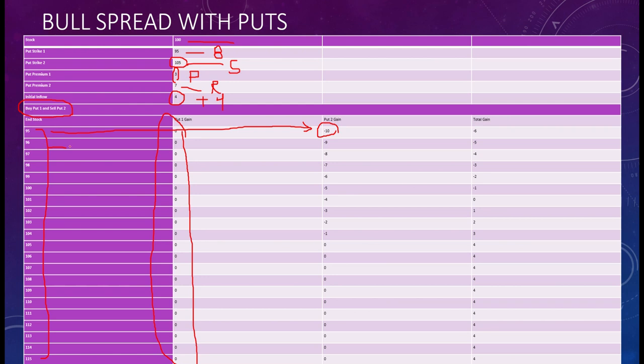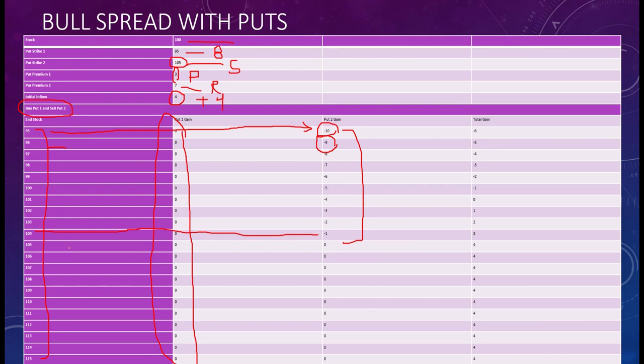So again he will exercise his put and he will be at a profit of rupees 9, because the market price is less than his option price, his put price. So here his profit is rupees 9, but his profit is your loss, so minus 9. Similarly minus 10, minus 9, minus 8 and so on. Till 104 he will exercise his put and he will be at profit, and his profit is your loss, right? Till this point you are at loss.